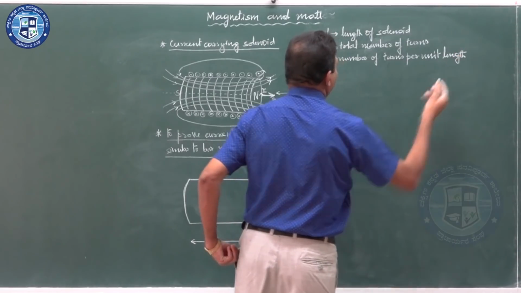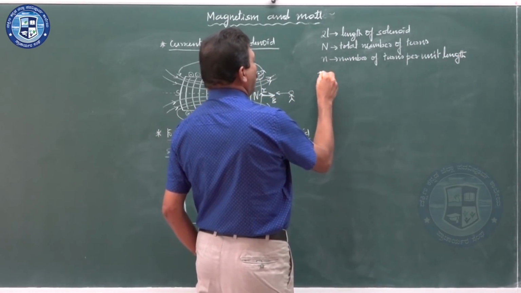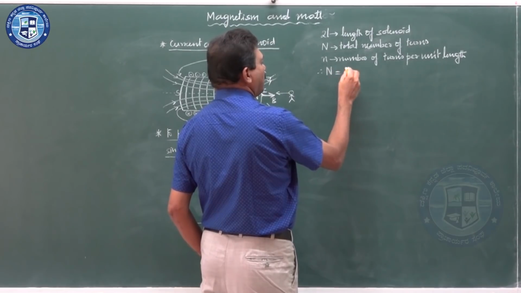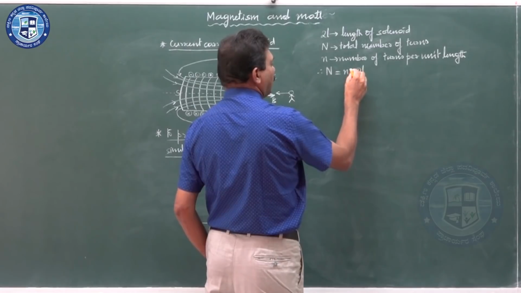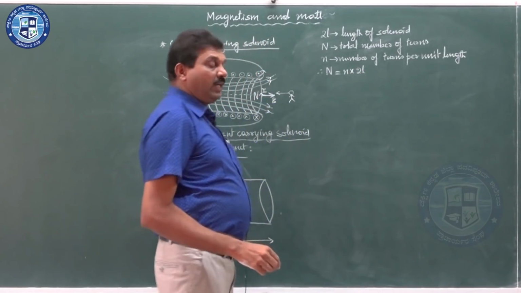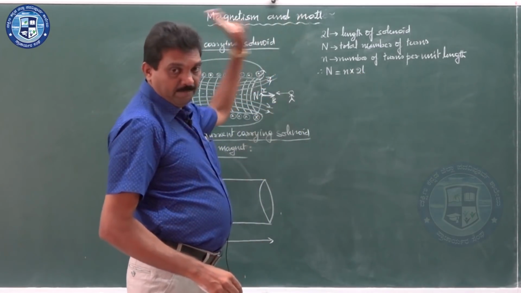Therefore, you can write capital N is equal to small n into 2L. Small n into 2L gives you capital N.